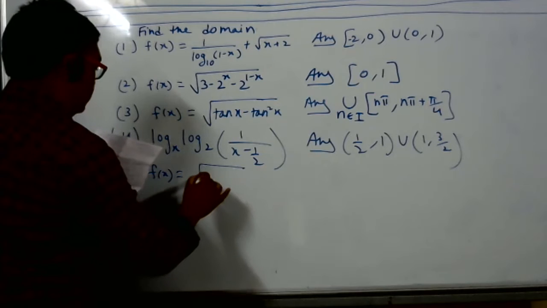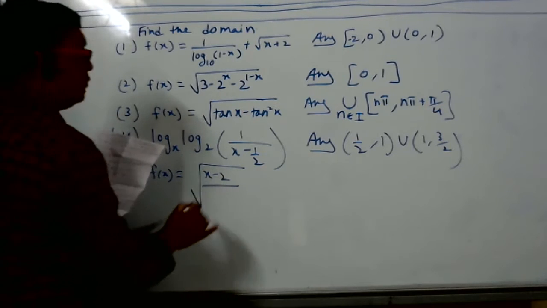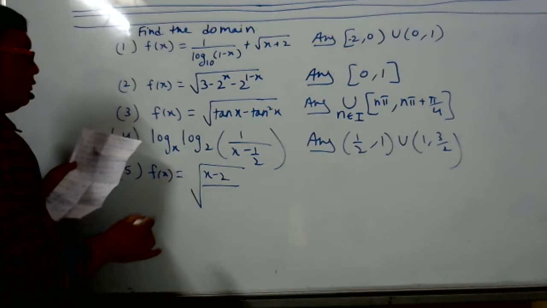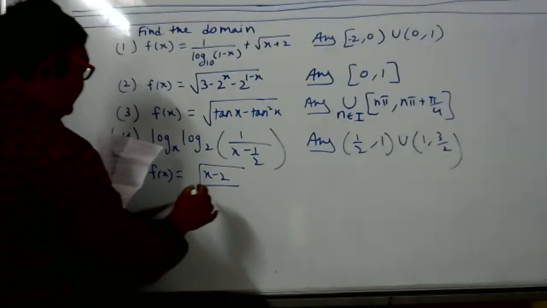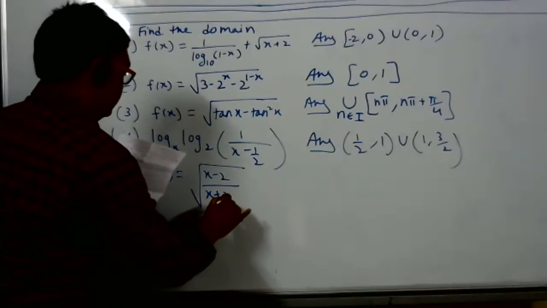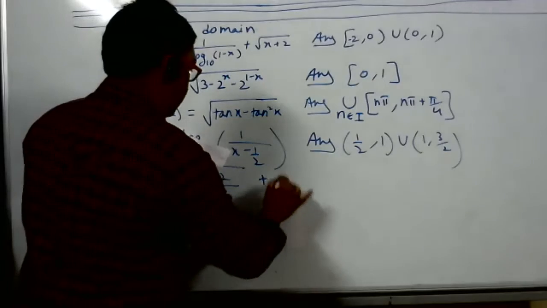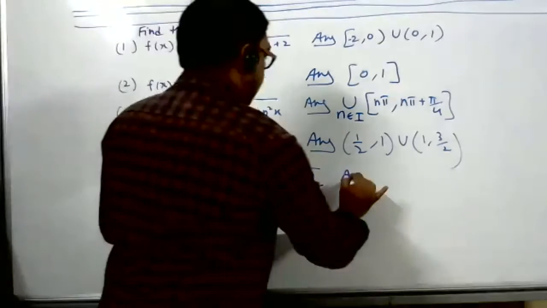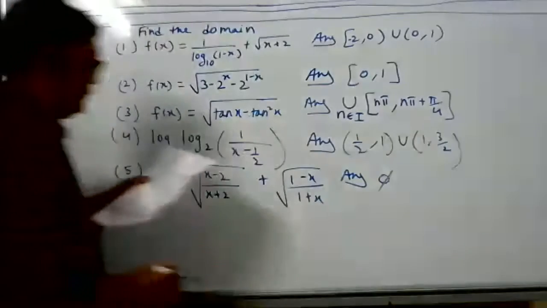Sir, instead of writing that, we can write n pi union with n pi plus pi by 4. You want to put union inside? No, that way we do not do. Don't worry, all of you will understand.